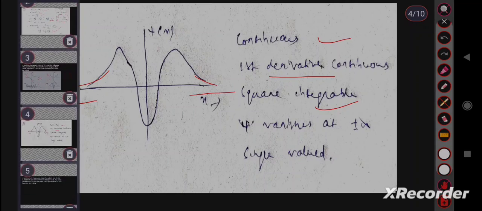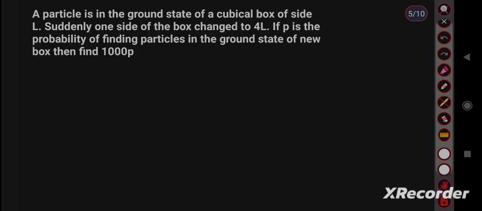A particle is in the ground state of a cubical box of side L. Suddenly one side of the box changed to 4L. If P is the probability of finding the particle in the ground state of the new box, then find 1000 P. This wording is important. Here it is given suddenly.